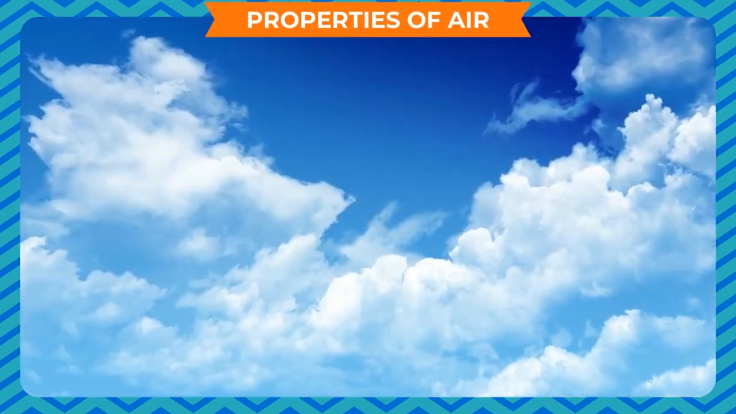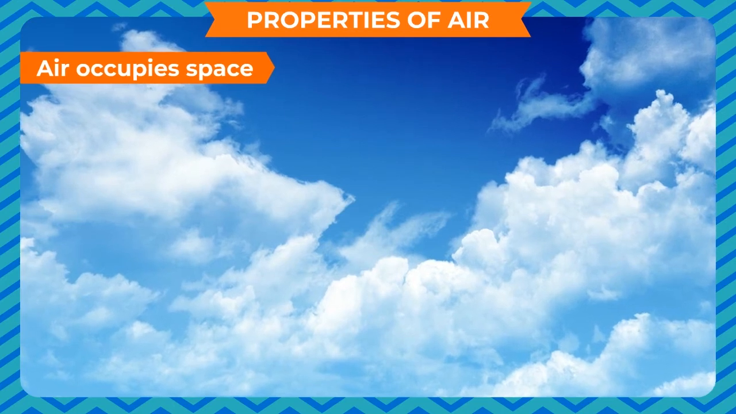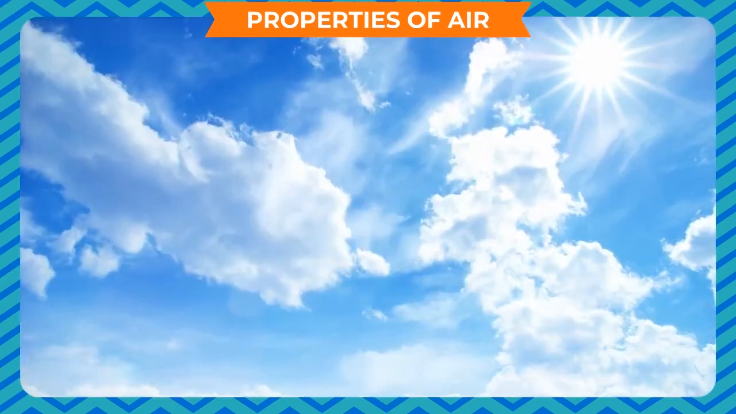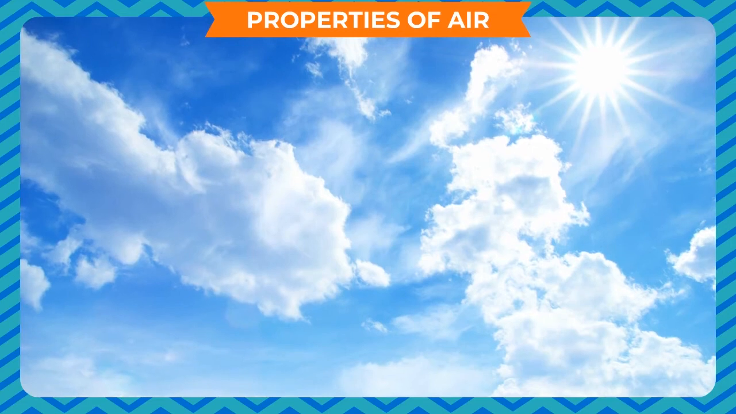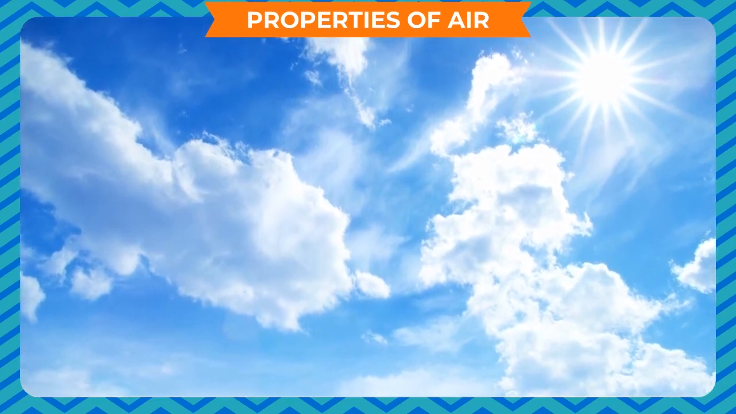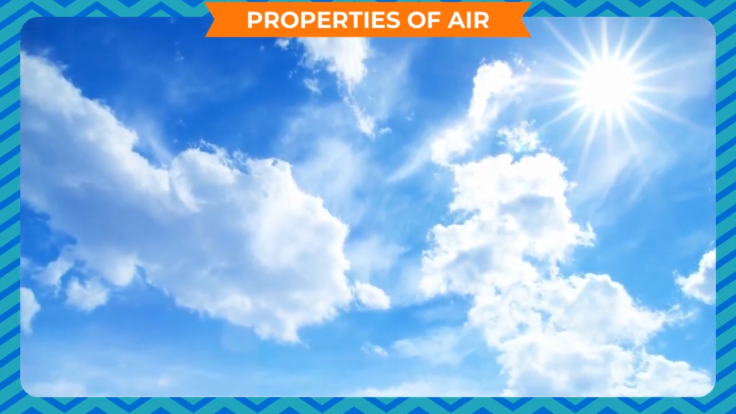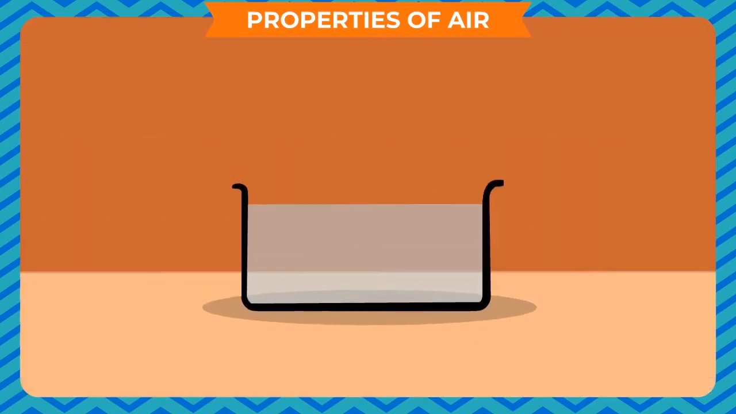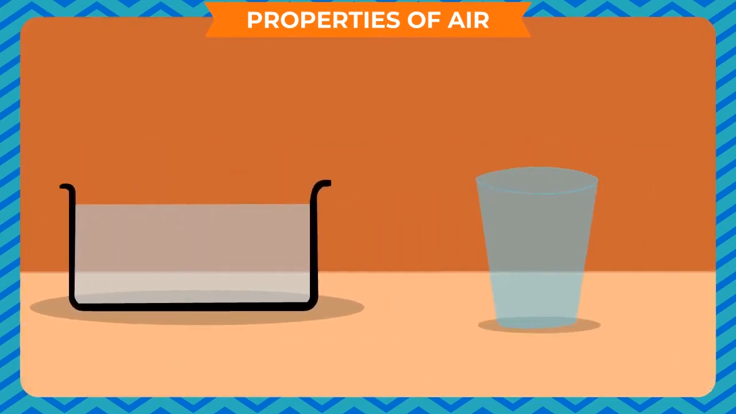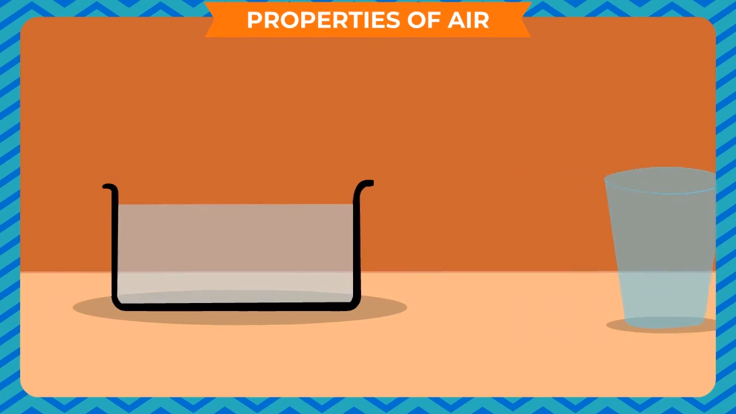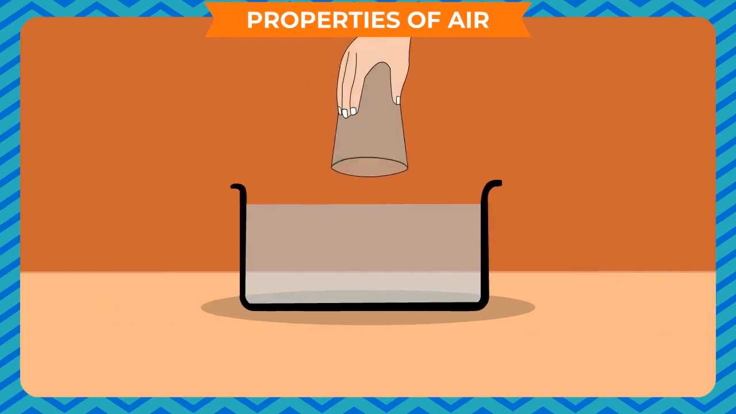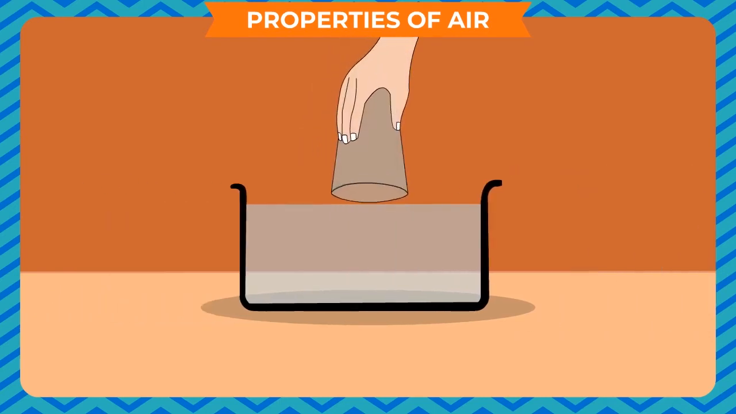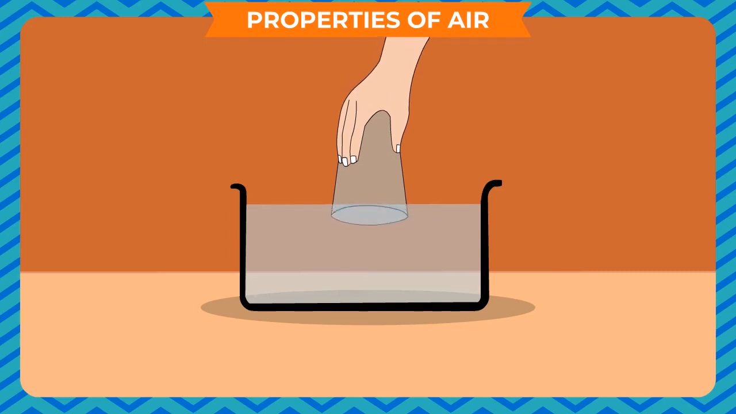Properties of air. Air occupies space. Air is everywhere around us. Although we do not see it, we can easily prove that air occupies space. Take a vessel full of water. Take an empty glass. Now, hold the glass upside down in such a way that its opening touches the water. Push the glass slowly into water without tilting it. We will see that water does not enter the glass.